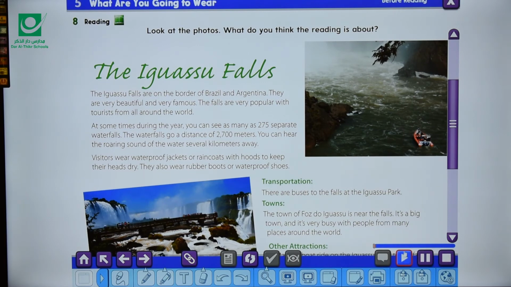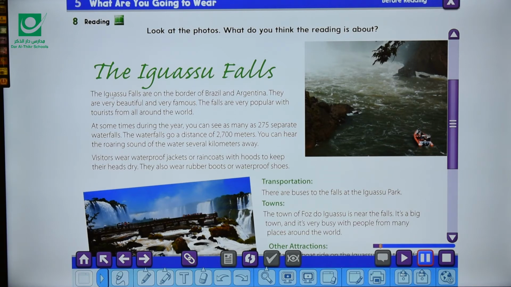The Iguazu Falls. The Iguazu Falls are on the border of Brazil and Argentina. So here we have the word border. As we mentioned, border here is a line that's separating two countries.